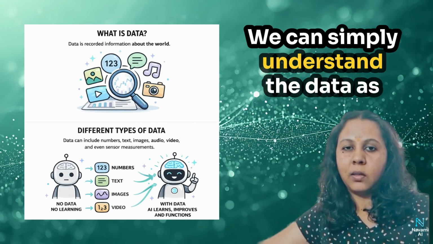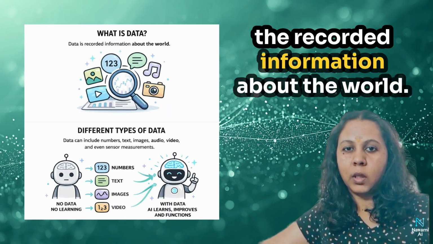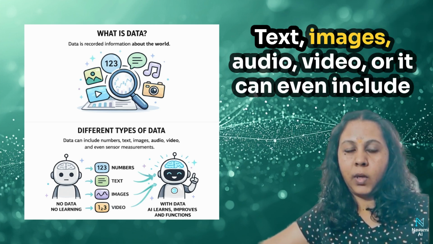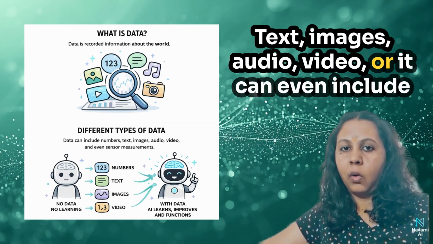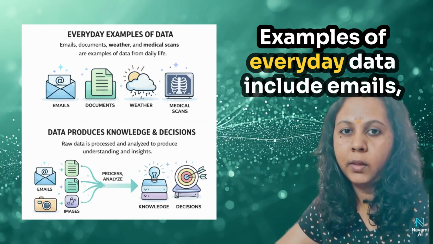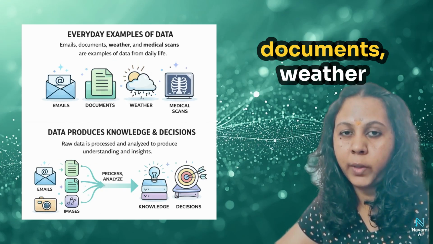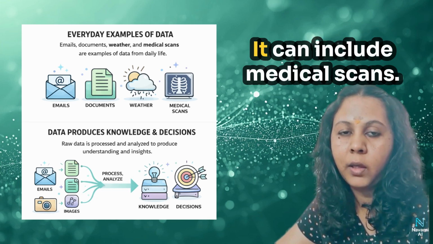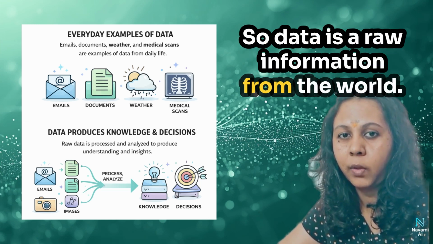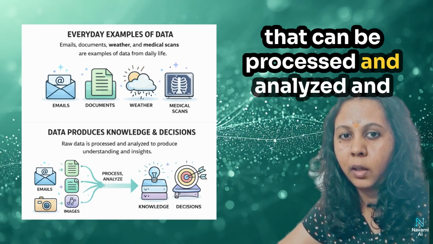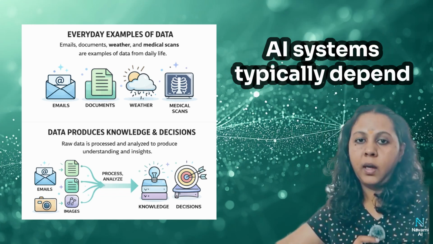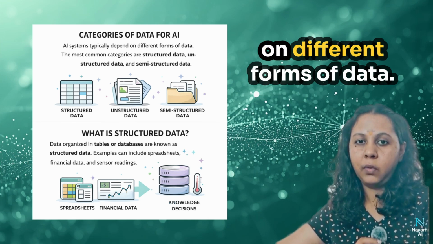We can simply understand data as the recorded information about the world. Data can represent numbers, text, images, audio, video, or it can even include measurements from sensors. Examples of everyday data include emails, documents, weather measurements, and even medical scans. So, data is raw information from the world that can be processed and analyzed, and then it is used to produce knowledge and decisions. AI systems typically depend on different forms of data.